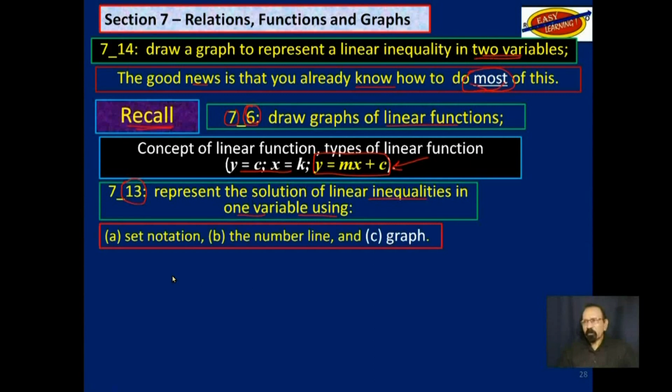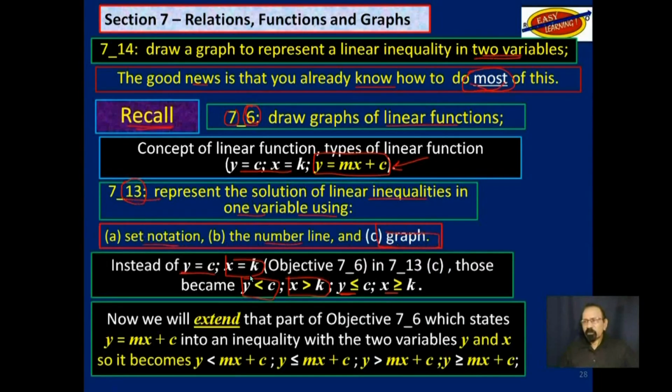At that point, for objective 13, we were talking about set notation, number line, and specifically graphs. So we looked at all of those before objectives 6 and 13 in this section. Now we will extend especially objective 6, this one here.